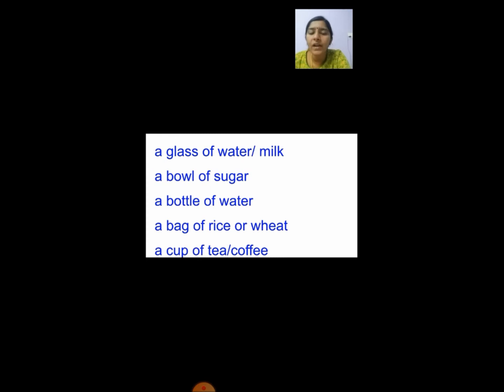You will ask for a glass of milk or coffee. Similarly with water, you will not ask, give me 2 water, 3 water. If you are going to a shop, you will ask, give me a bottle of water.